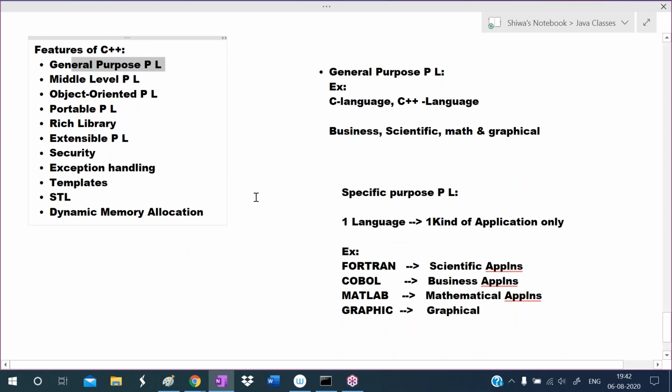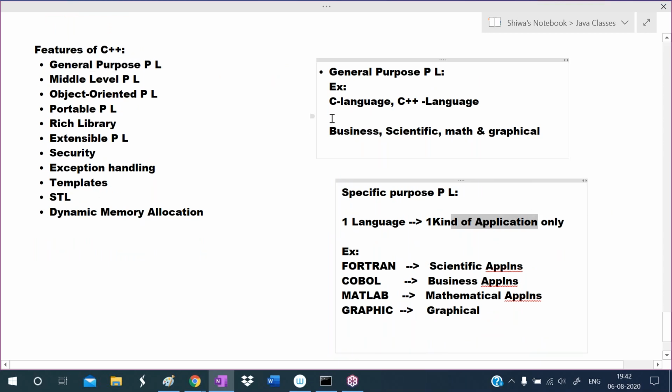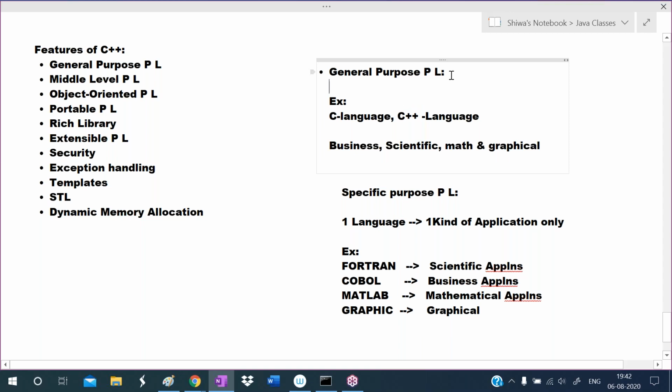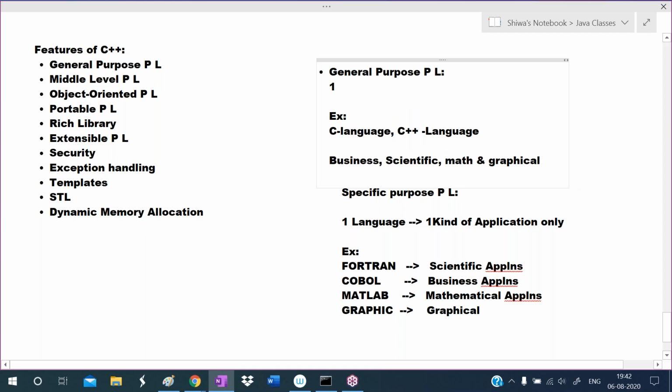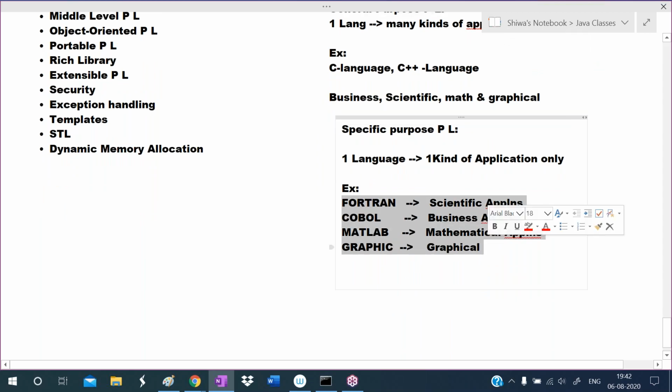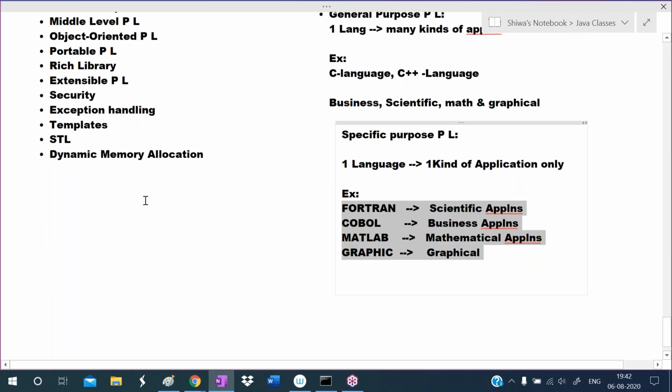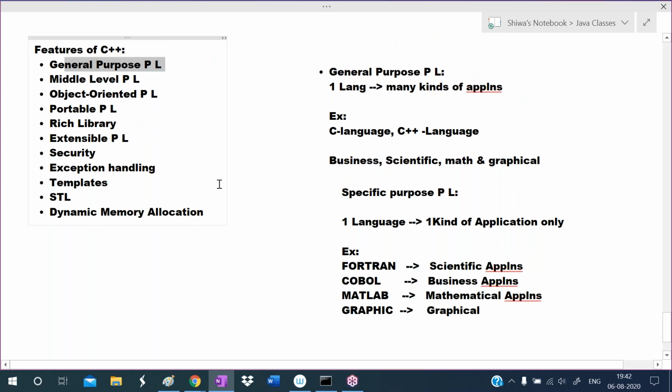I explained very clearly, and I hope you understood. According to the kinds of applications, how many types are there? 2 types: specific purpose programming languages and general purpose programming languages. Specific purpose programming language means using one language we can develop one kind of application only. General purpose programming language means using one language we can develop many kinds of applications. C and C++ are examples of general purpose programming languages, whereas Fortran, COBOL, MATLAB, Graphic are examples of specific purpose programming languages.